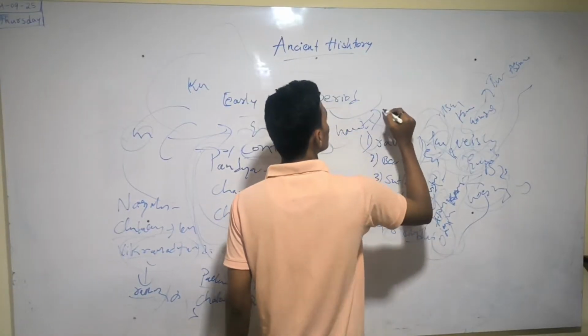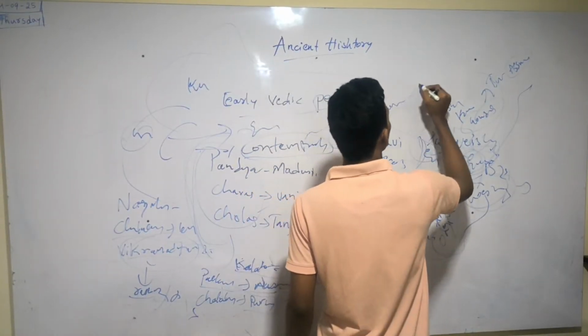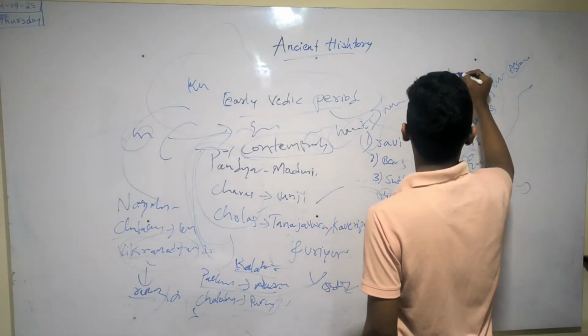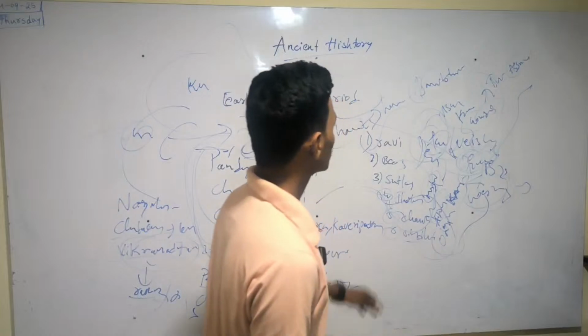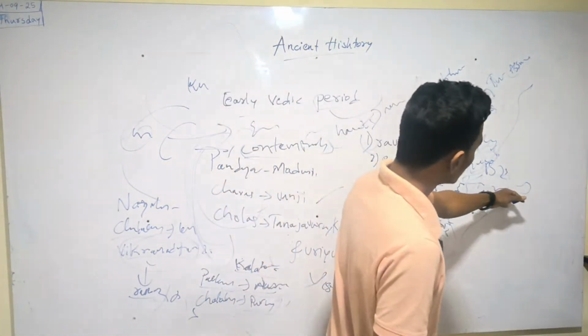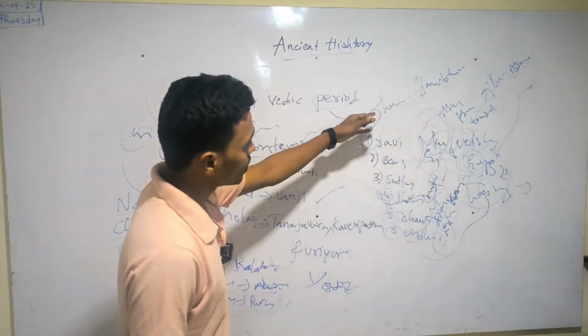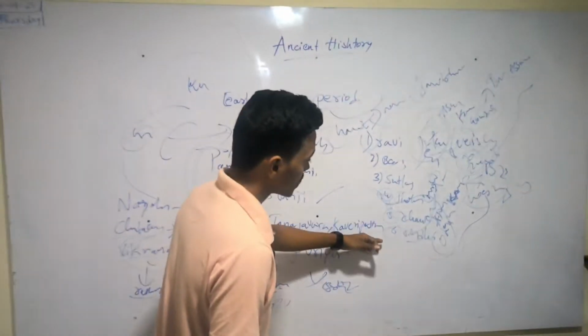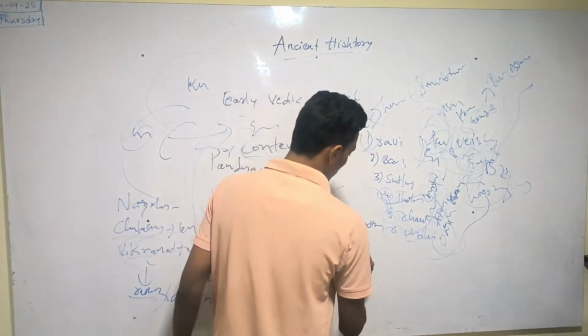Now comes Harshavardhana, about whom Banabhatta wrote the Harshavardhana Charita. His feudatories ruled the eastern part of India, Punjab, and Assam, but he could not move deeply into the south or the middle of India.